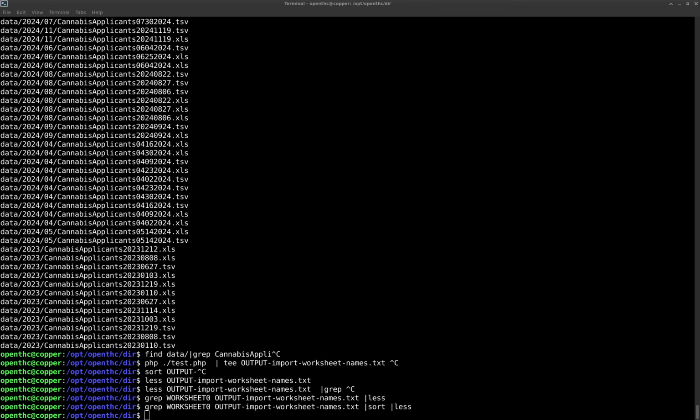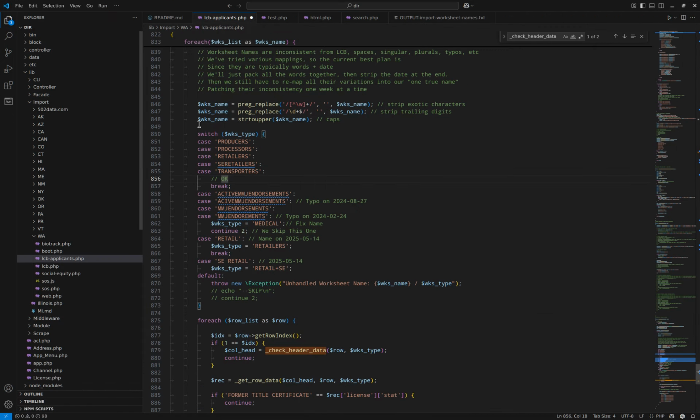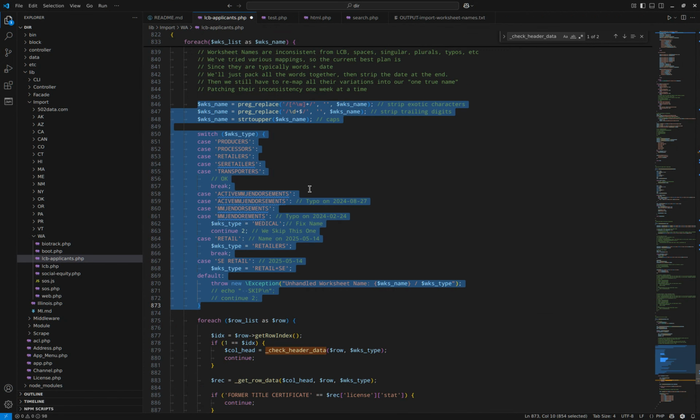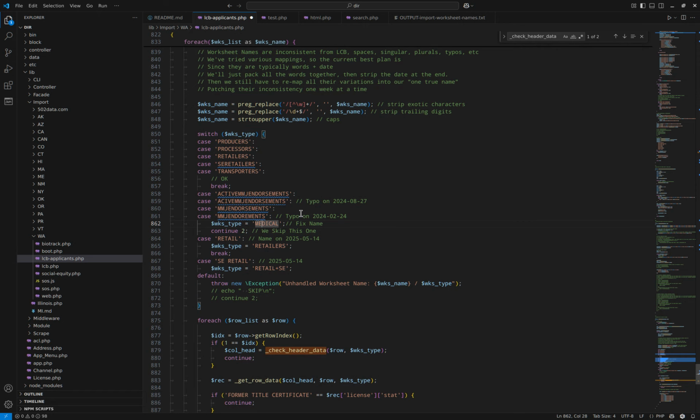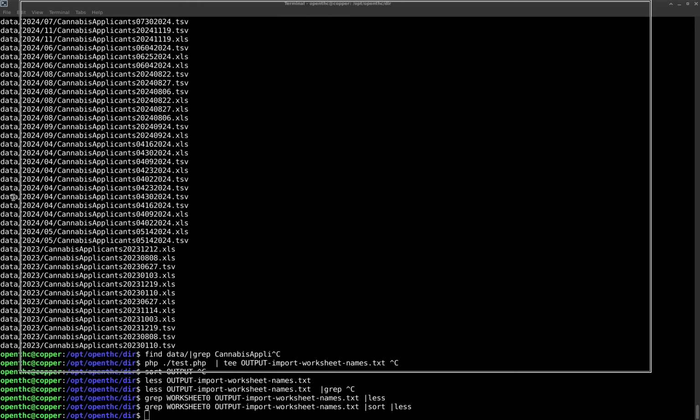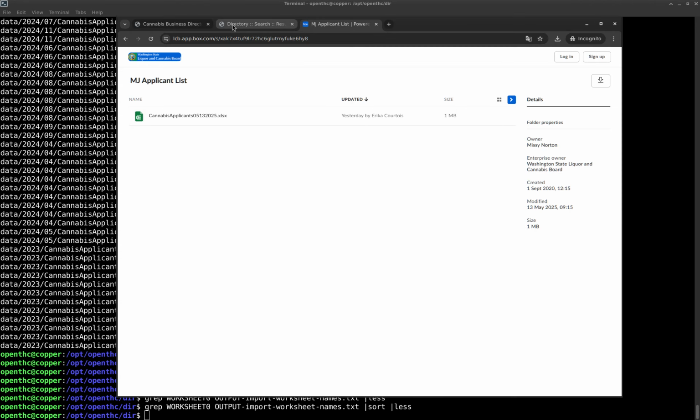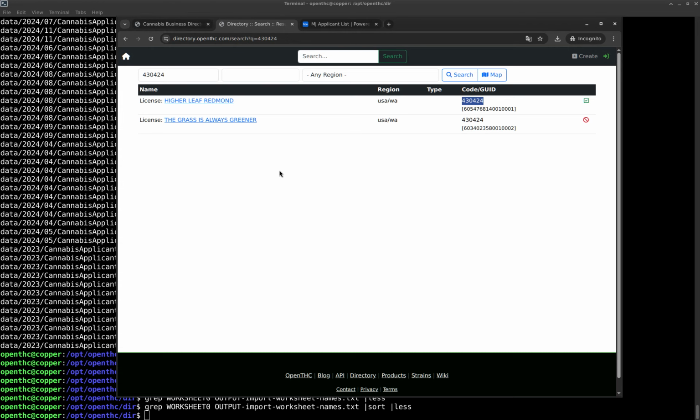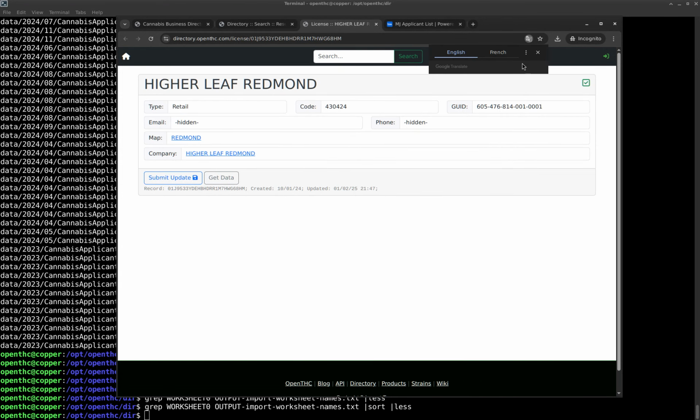One of the fun, annoying things that it leads to is that we have to put a bunch of worksheet name analysis and handling in some code here. Remove some weird characters, strip out this thing, and handle a lot of these one-offs to remap it to the data type or the license endorsement feature set that we need when we are trying to import data back into this boring global directory, so that when somebody is trying to look this up for their compliance system,